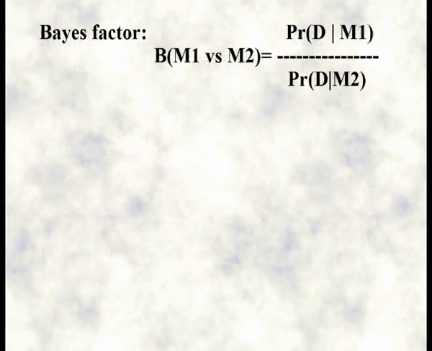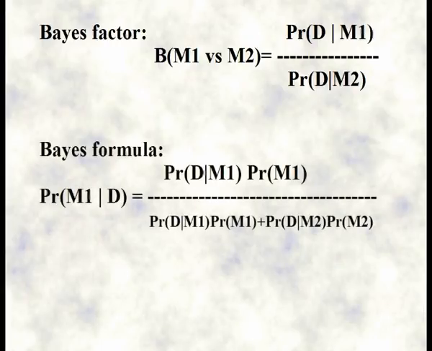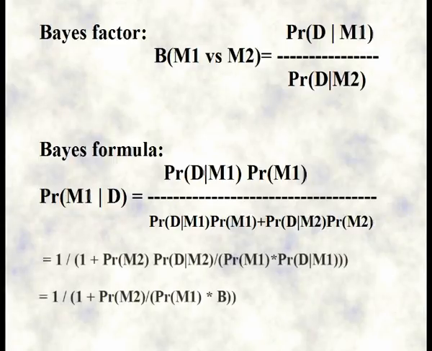But we could also study the Bayes factor instead, the likelihood of the data under model 1 divided by the likelihood under model 2. If we have that factor and the prior model probabilities, we can calculate the posterior model probabilities using Bayes' formula. And the Bayes factor is easy to interpret. A Bayes factor larger than 1 is evidence for model 1, and a Bayes factor less than 1 is evidence for model 2.